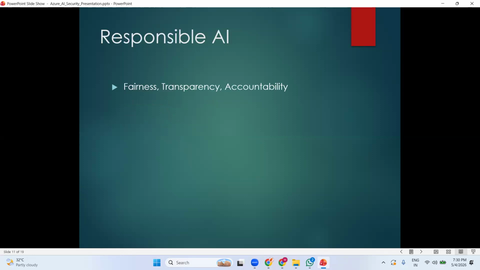And responsible AI: fairness, transparency, and accountability. So which agent it is going to be for accountability and transparency? At each step we are going to use the agents.